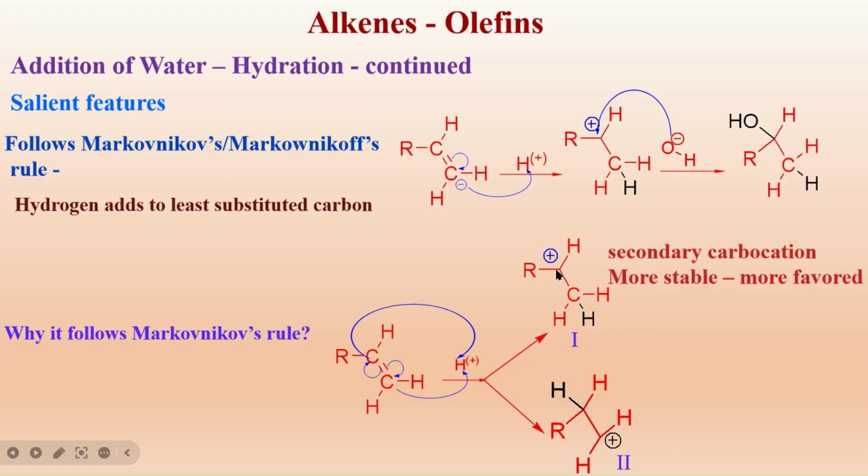Why is it more stable? It is electron deficient. Carbocations are reaction intermediates and are unstable. But as it has two carbons which are electron donating in nature, it has a positive inductive effect.